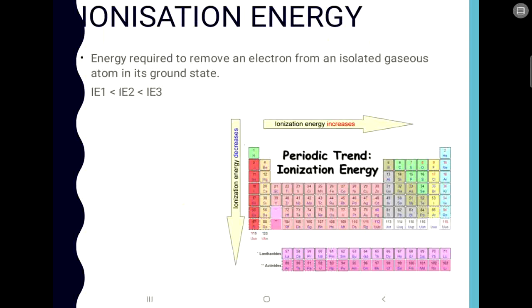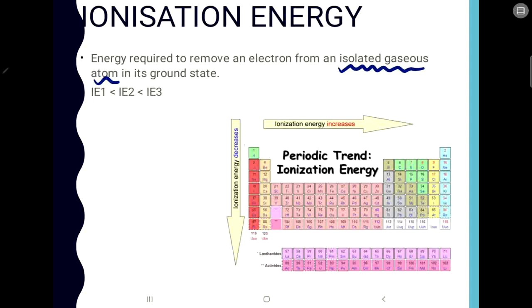Let's see what is this ionization energy. Ionization energy and ionization enthalpy, both of them are the same thing. Some people call it enthalpy, some call it energy. This is the energy which is required to remove an electron from an isolated gaseous atom in its ground state. This isolated gaseous atom is a very important word. If they ask you to write the definition of ionization energy, then this isolated gaseous atom should be mentioned in that definition. So ionization energy is nothing but the energy that is required to remove an electron from an isolated gaseous atom.